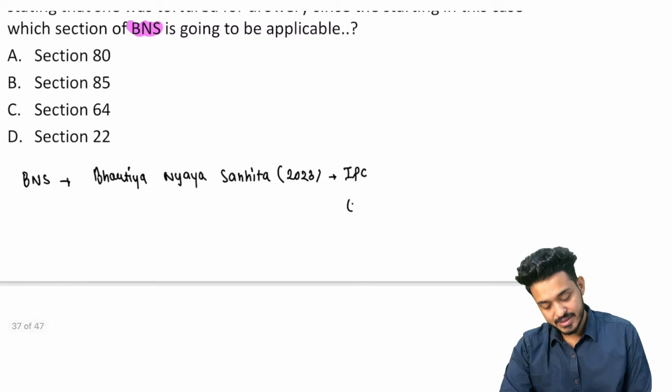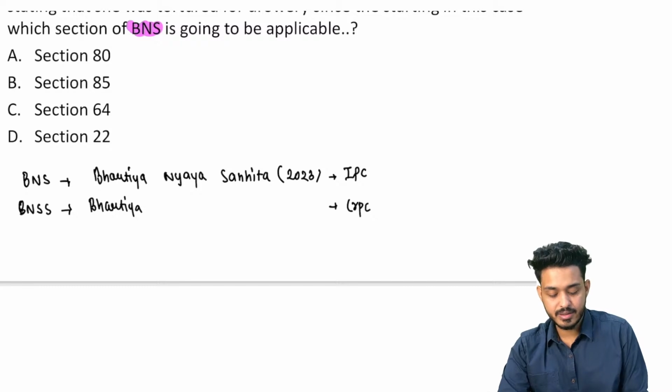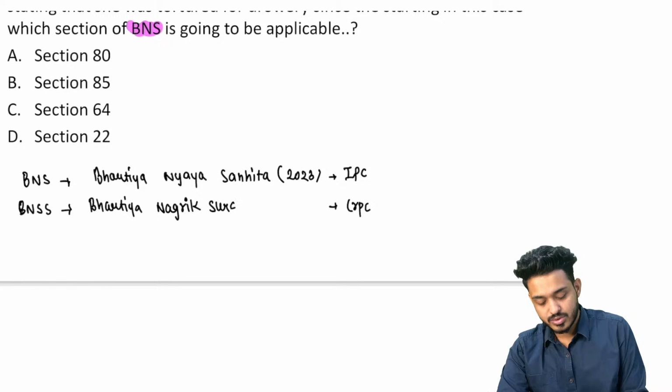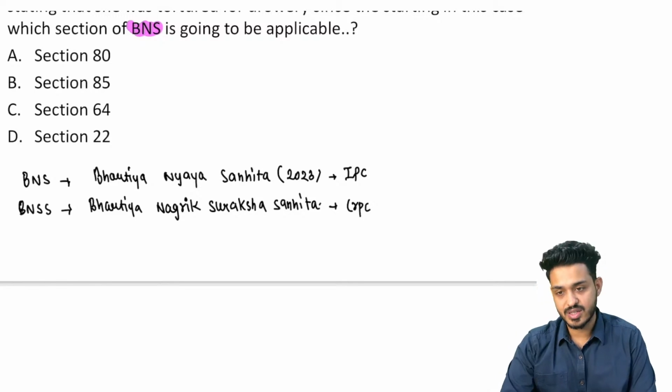Instead of CrPC, Criminal Procedure Code, we are having BNSS, that is Bharatiya Nagarik Suraksha Sanhita, right?